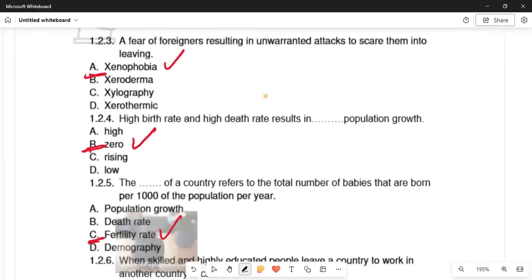Foreigners resulting in unwanted attacks to scare them in living. So this one is happening in South Africa. I've seen this whereby South African people don't want foreigners in their country. You find that they abuse them to such an extent that sometimes they kill these people, and this is called xenophobia. So this one is an unlawful act.